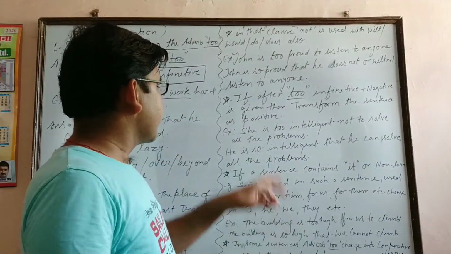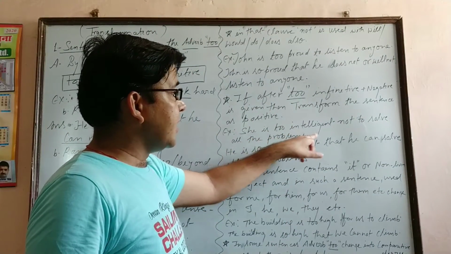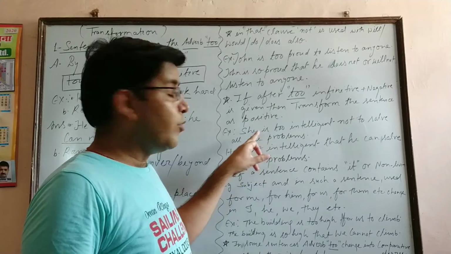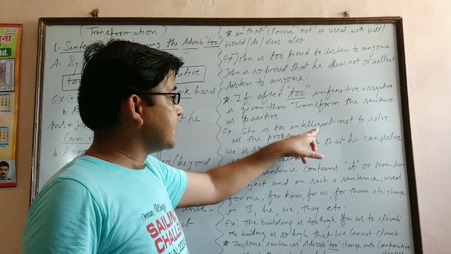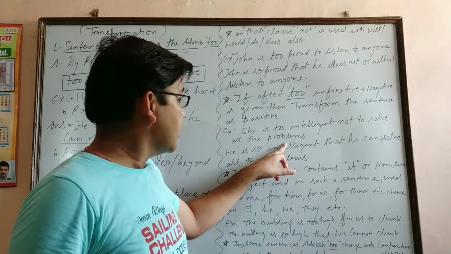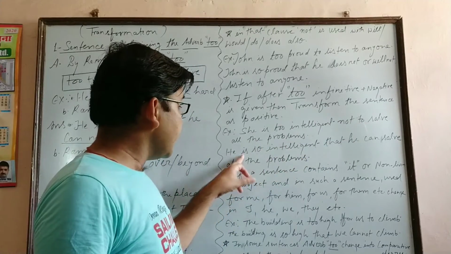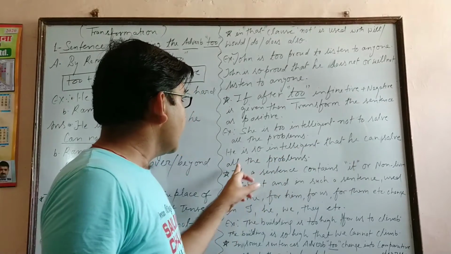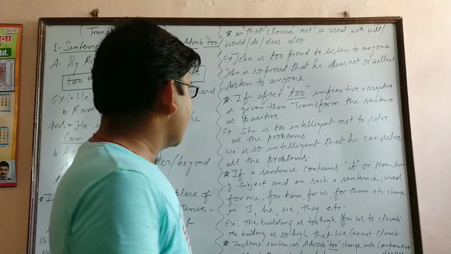For example, he is too intelligent not to solve all the problems. Answer will be: he is so intelligent that he can solve all the problems.